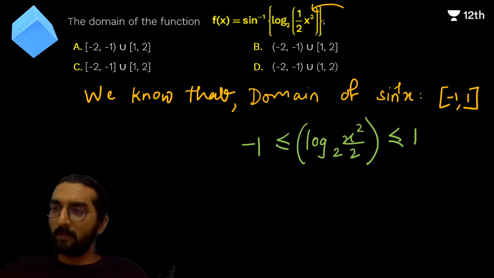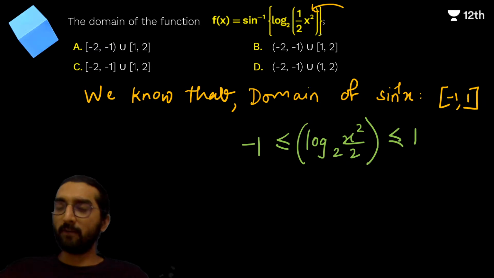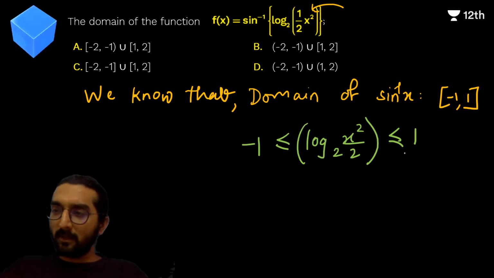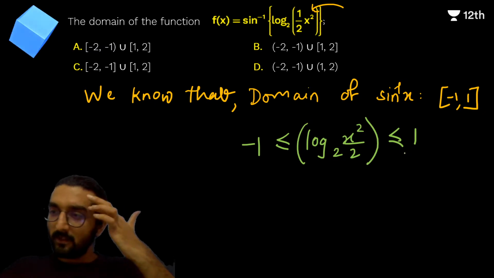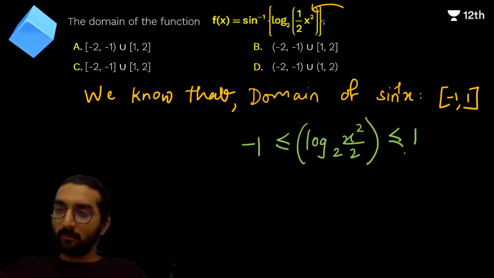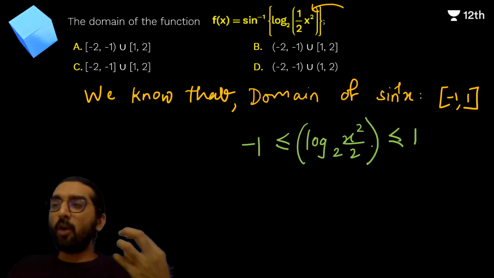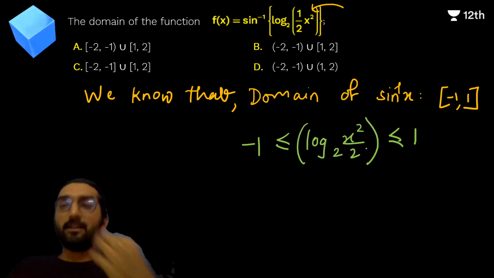Very good, no problem gamers, this is how we will learn. So it is between minus 1 and 1. Are we absolutely clear about this, guys? Yes. Awesome. Okay, now let's understand log. What is 1 in terms of log base 2? Log 2 to the base 2 is 1.